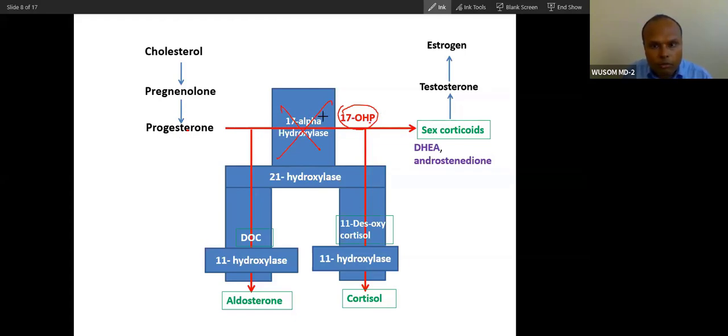This enzyme is the enzyme that is producing this. This is doing 17 hydroxylation. Progesterone is being hydroxylated, P for progesterone. This progesterone is being hydroxylated at the 17 position. If this enzyme is not there, what will be the effect on this? Concentration of this will be high or low?